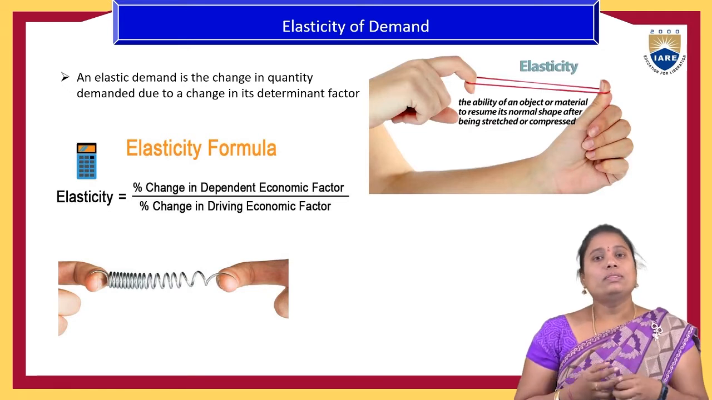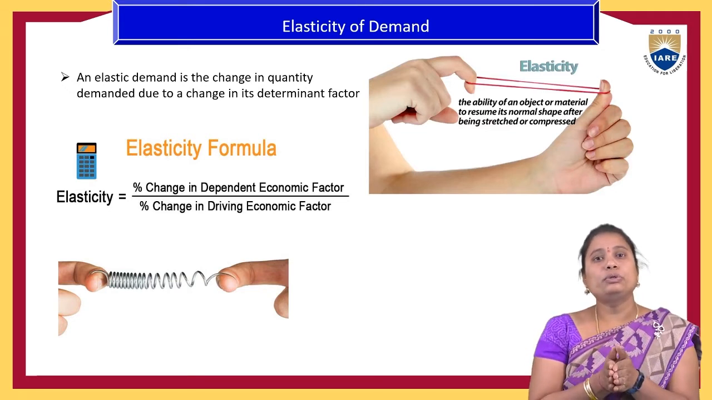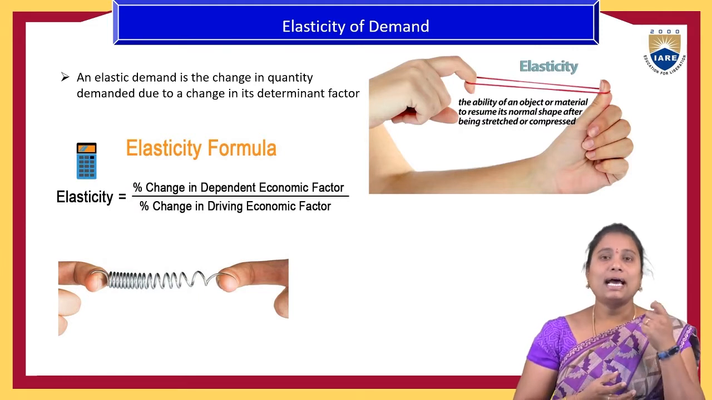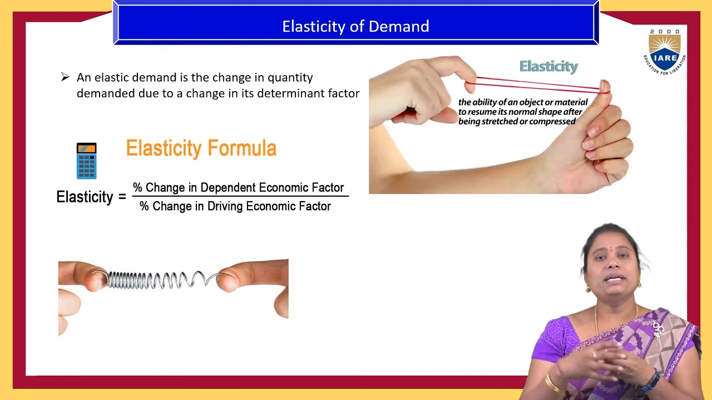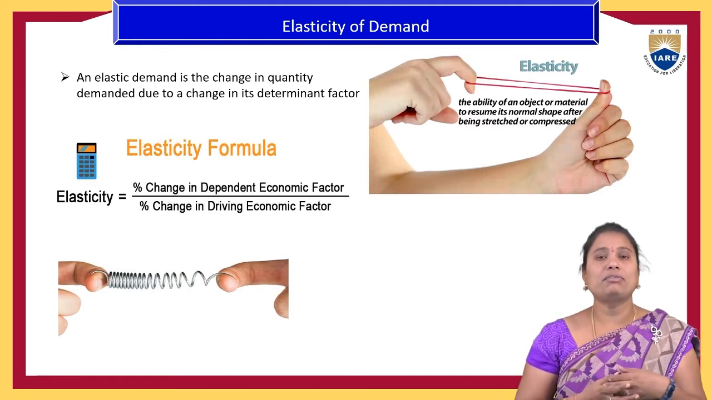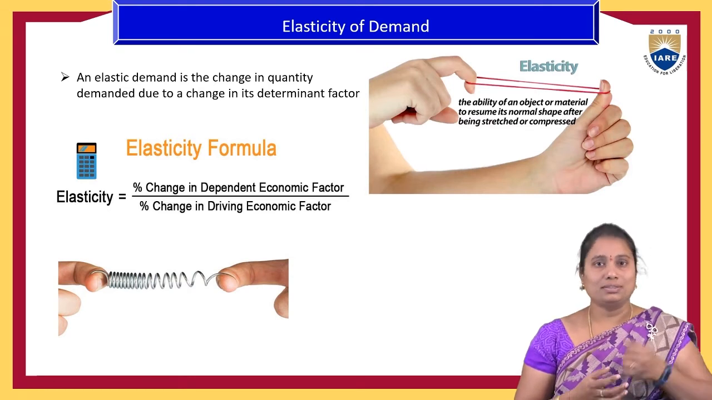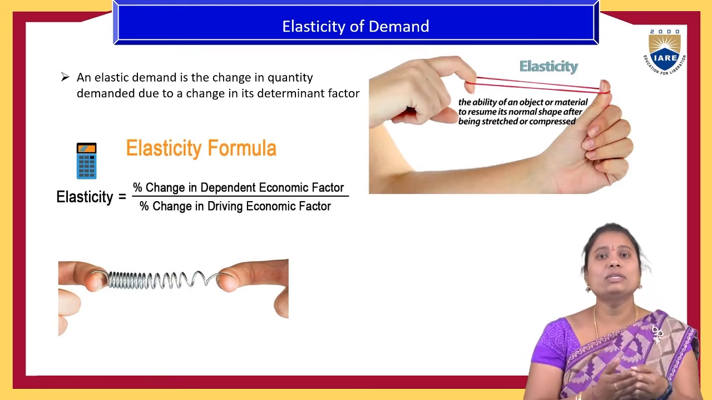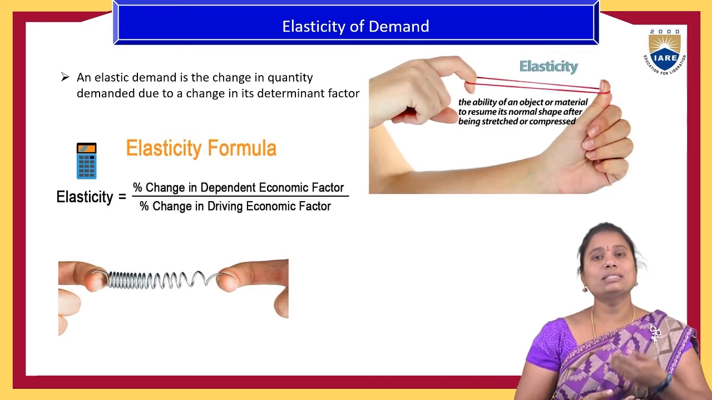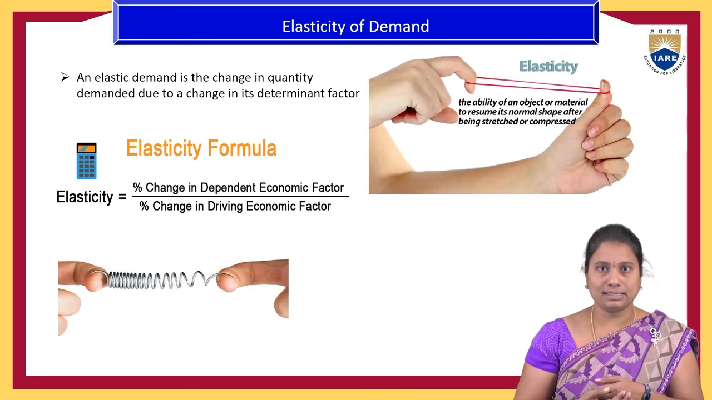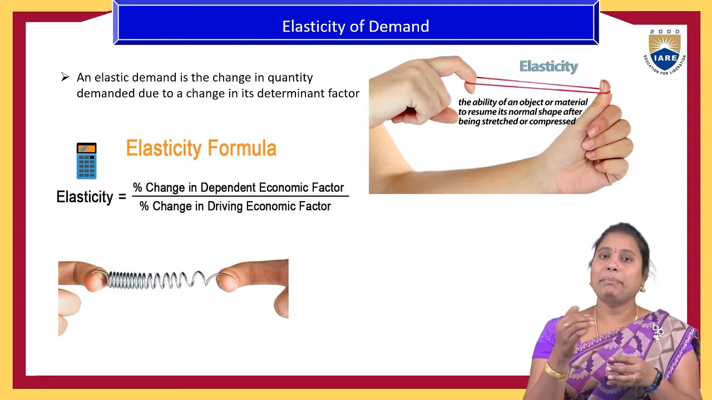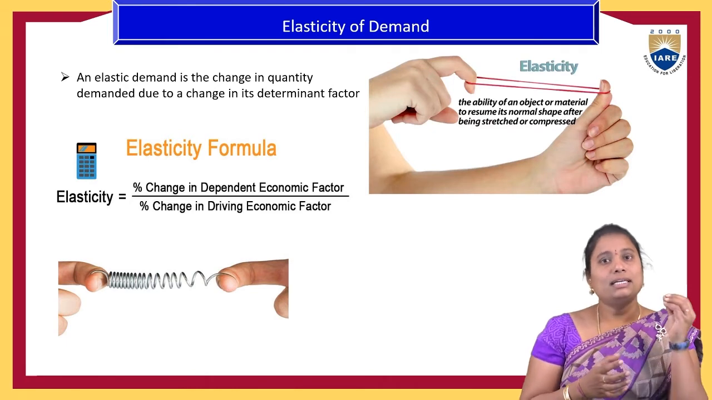This demand, or the value assigned by the people, is going to change as per the determinant factors. For example, if the price of the product changes, the value assigned might change. If the price increases, the value assigned to the product might reduce. If the price reduces, the value assigned to the product might increase. So certain factors have an impact on the product demand.